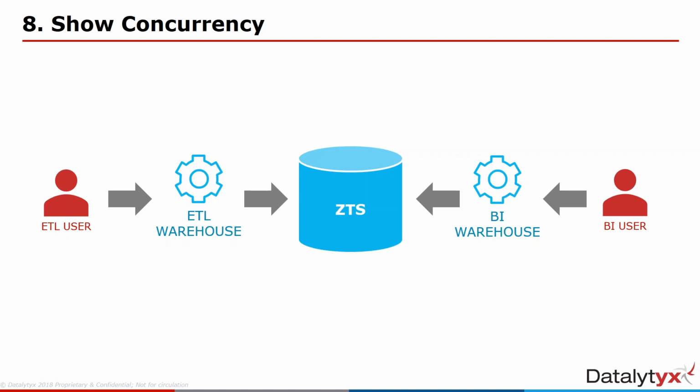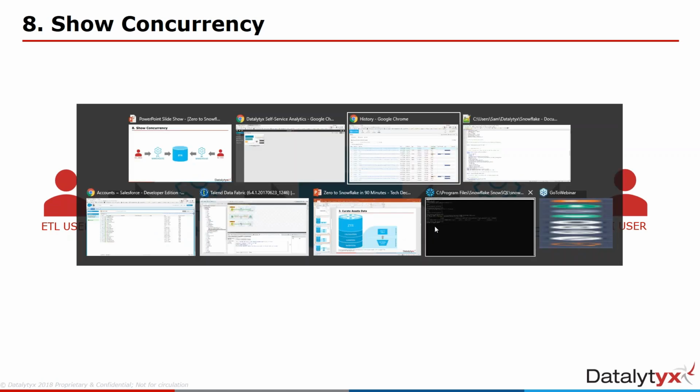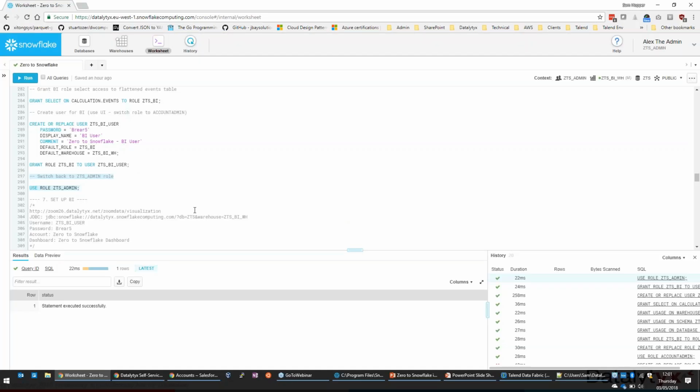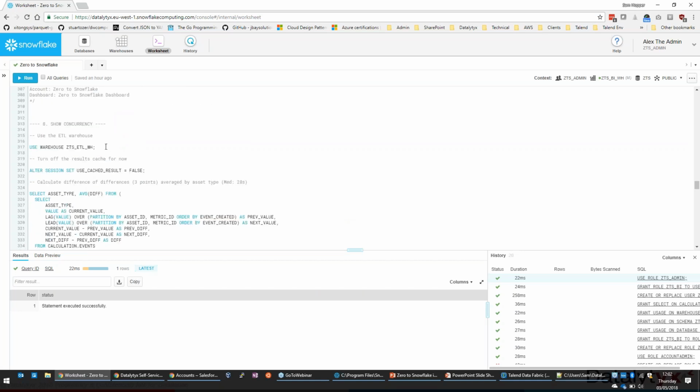So it'd be possible to run a complicated analytical query. Let's say we've got one here. Where is it? In the worksheet. I've got a query here. Make sure we're using the right warehouse. I'm just going to turn off the results set cache, and I'll explain why in a second.